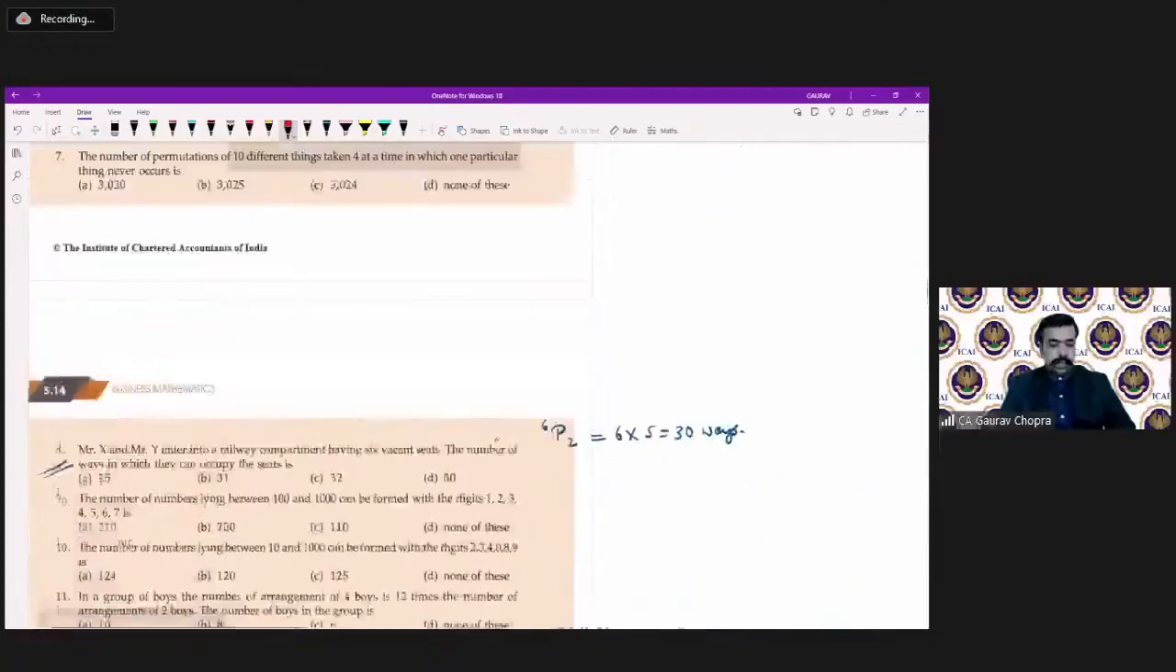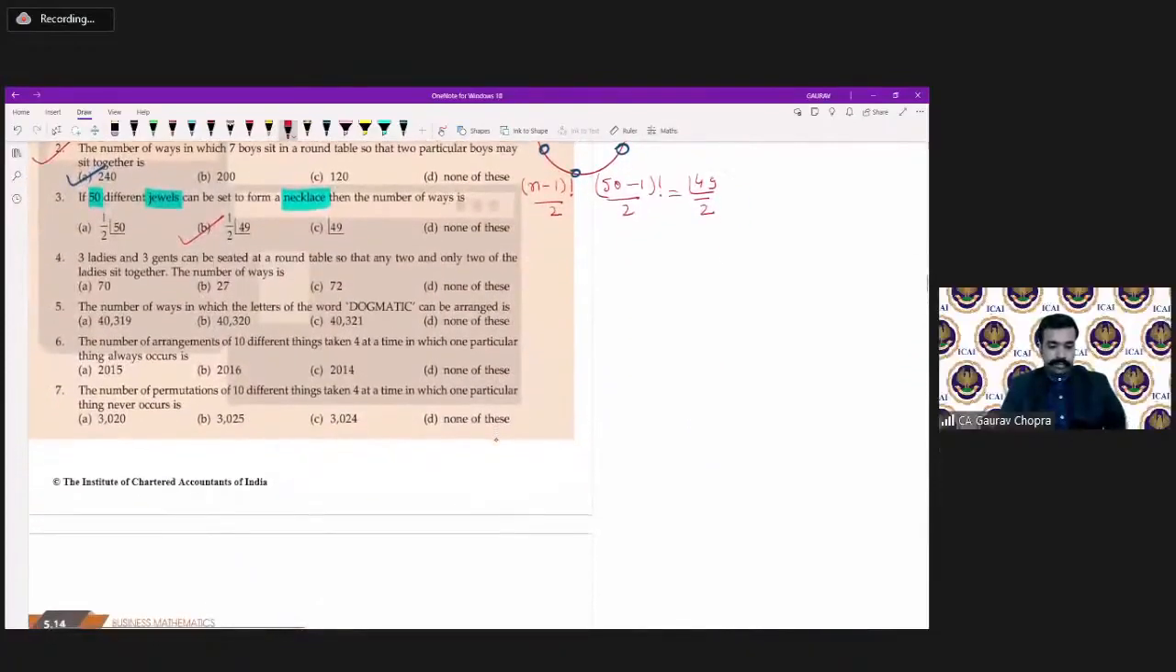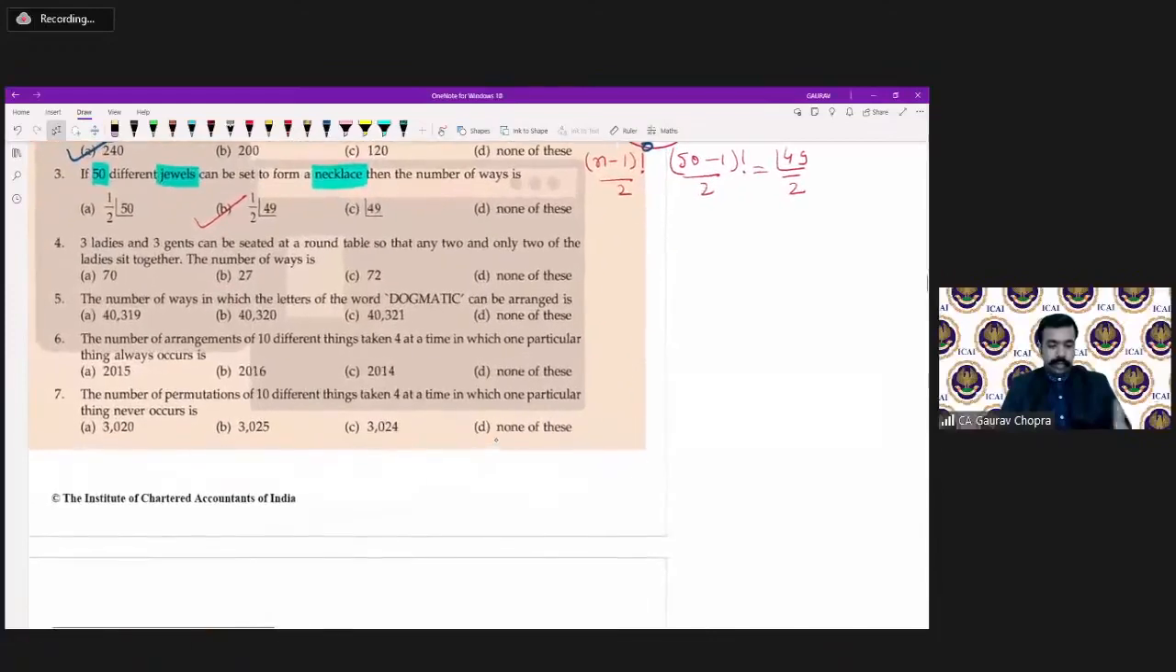Now, let us take some more questions from here. You guys can try question number 5. It is very easy, and you can solve it and give the answer in the comment box. You have 1 minute or less for solving this. DOGMATIC is a word, and in how many ways can the letters be arranged?